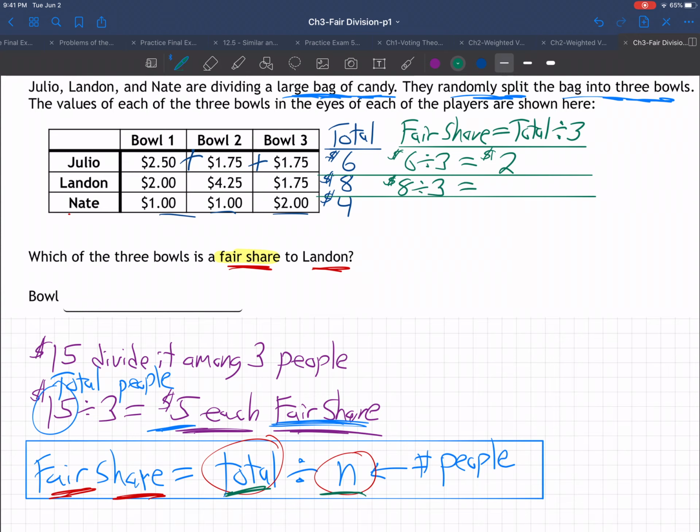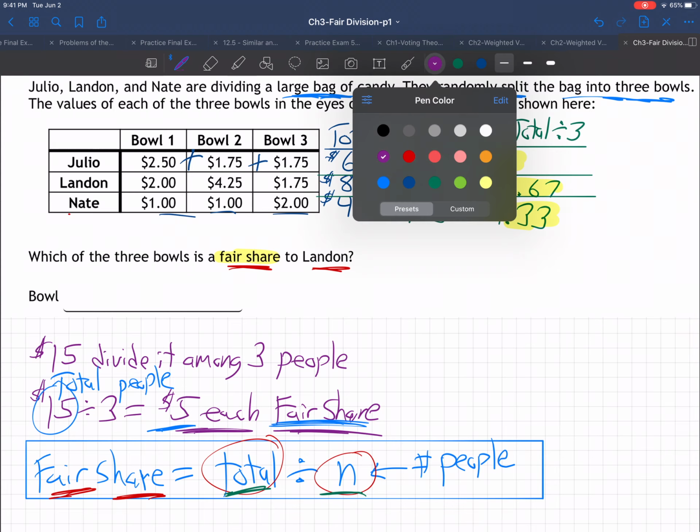So that comes out to $2.666 forever. I'll round it to the nearest penny: $2.67. Finally, Nate, $4 total divided by 3 people. That's $1.33. So those are the fair share amounts: $2, $2.67, and $1.33. That's what they think is a fair share.